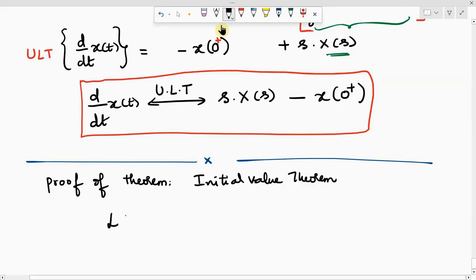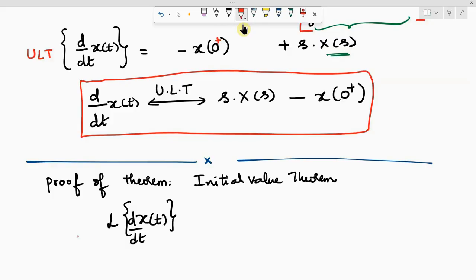Now, so Laplace transform of x dash of t or d by dt x of t. Even though I wrote here Laplace transform, it is meant as unilateral Laplace transform. Why? Can anyone tell me?